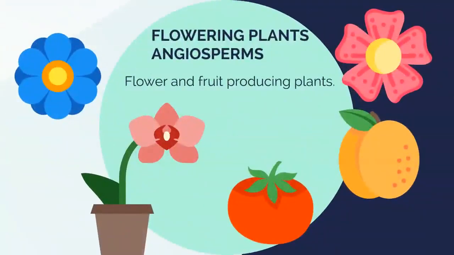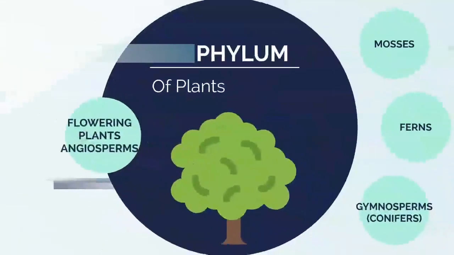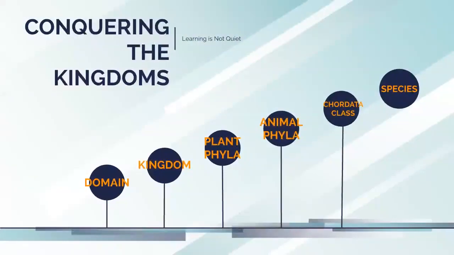Finally, we have flowering plants. Flowering plants are also known as angiosperms. They have flowers and fruits for producing those plants. And flowers have so many different parts and all of this kind of stuff. Again, check out other videos. They explain it a little bit more. We're applying what we've previously learned.